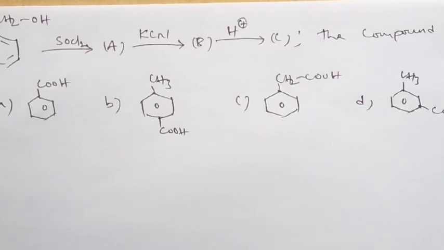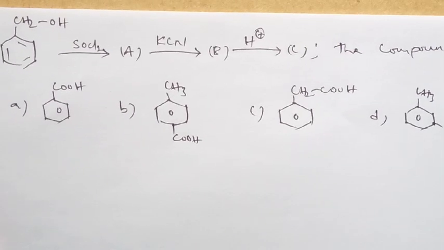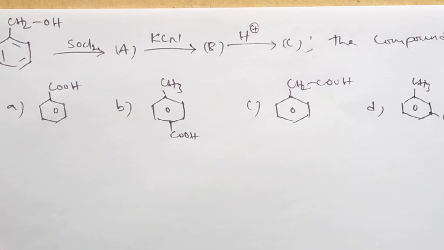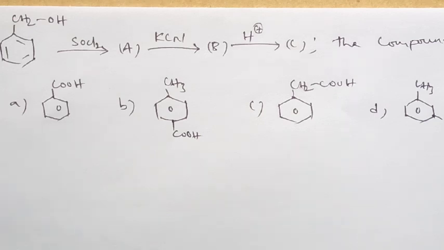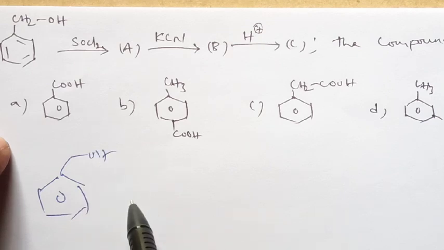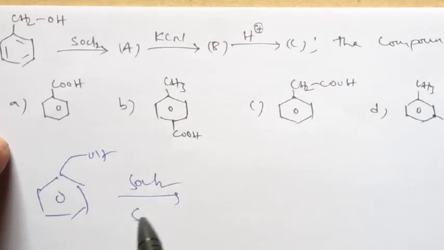Look at the next question. This is also one of the important models. On the benzene ring, CH2OH, SOCl2. Some series of reactions is given. First reactant to first product A. Can you guess what product we will get there? See, this is the reactant given. If you treat with SOCl2, what happened? It undergoes the SN2 mechanism. Immediately it will form CH2Cl.